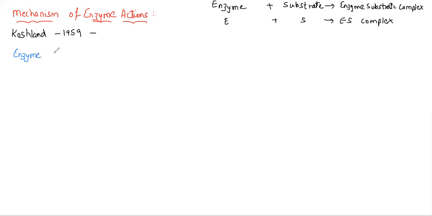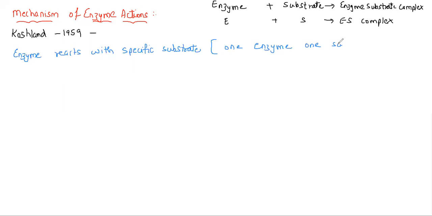Every enzyme reacts with a specific substrate. It's simply like this, every enzyme is going to fit a particular substrate. It's like a lock and key mechanism. So I can put it in this way: one enzyme, one substrate.